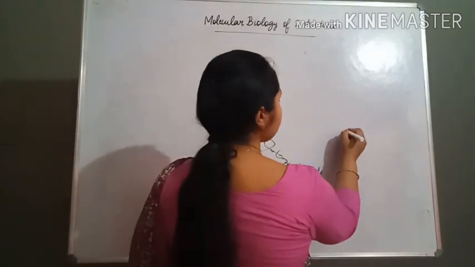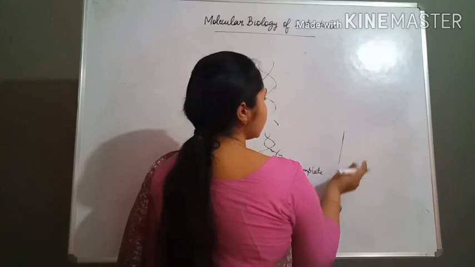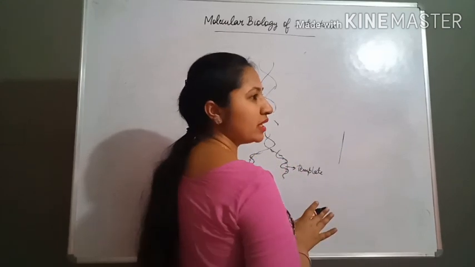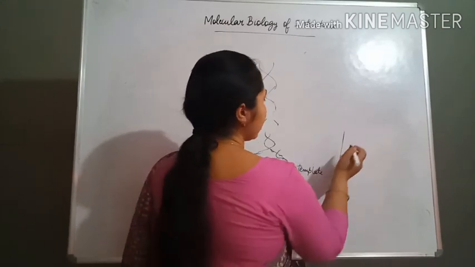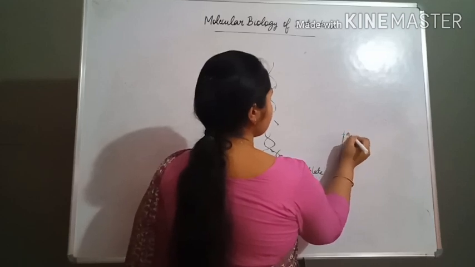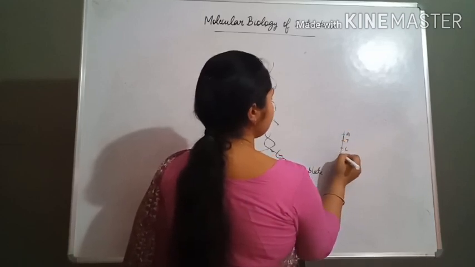As all of you know, base pairing depends upon complementarity.